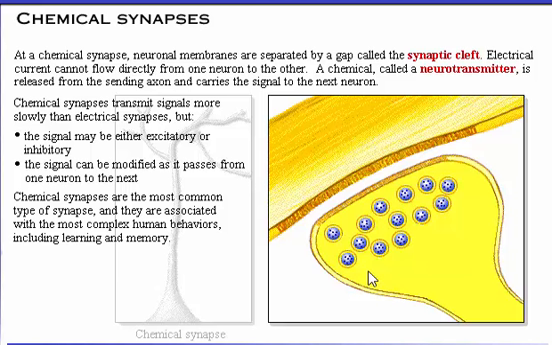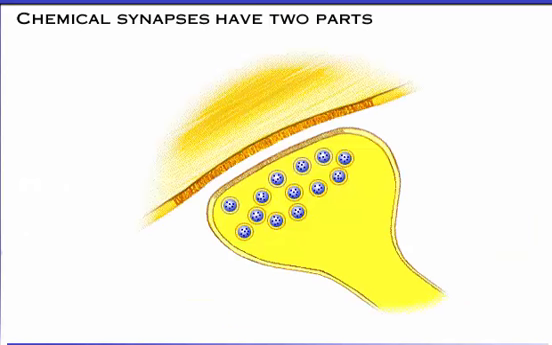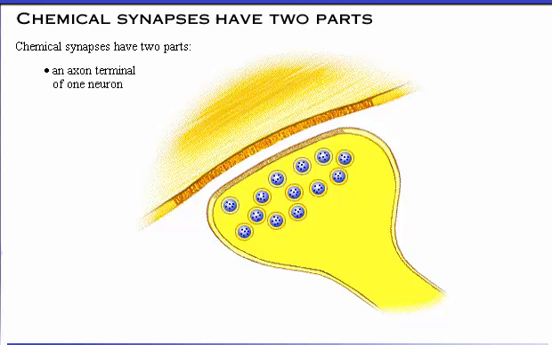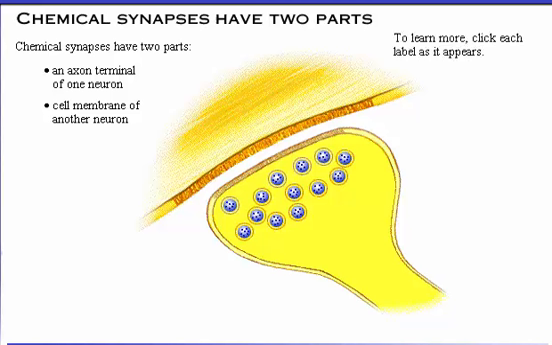Chemical synapses are the most common type of synapse, and they are associated with the most complex human behaviors, including learning and memory. Chemical synapses have two parts: an axon terminal of one neuron and the cell membrane of another neuron. To learn more, click each label as it appears.